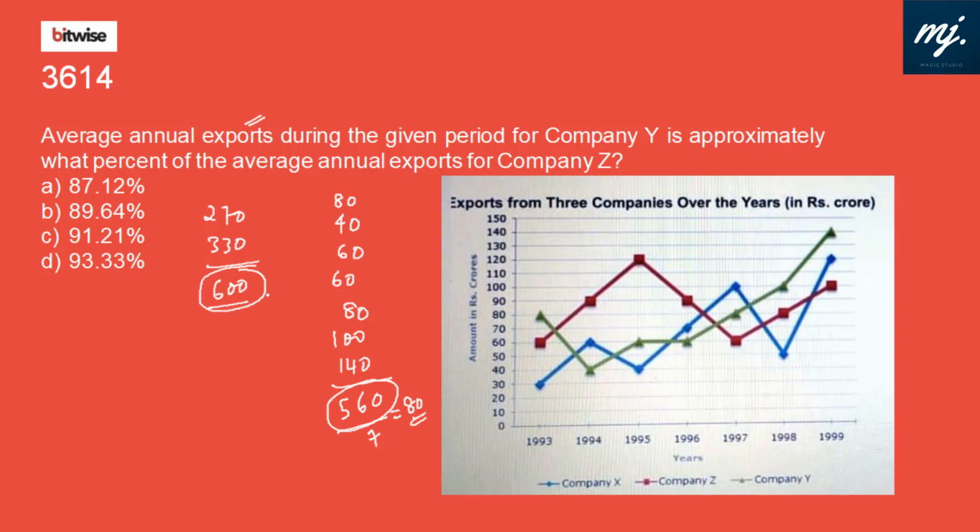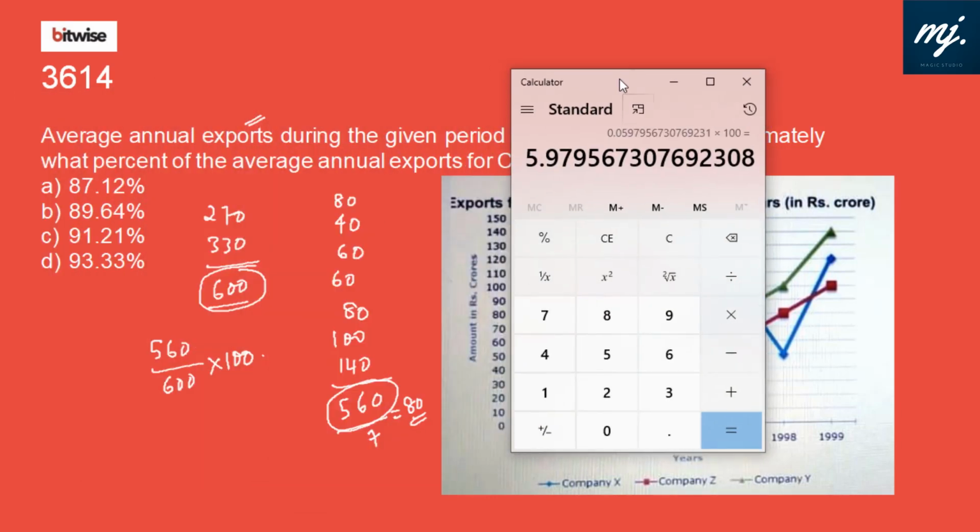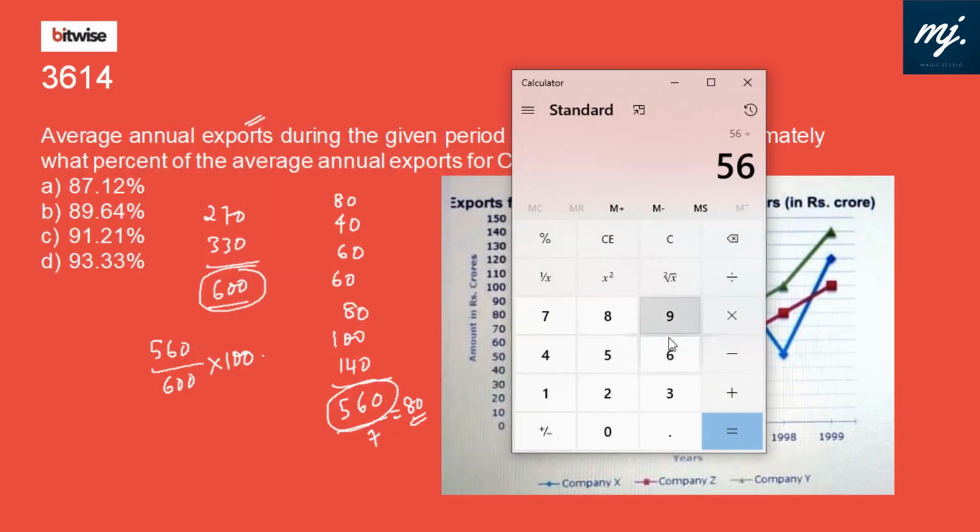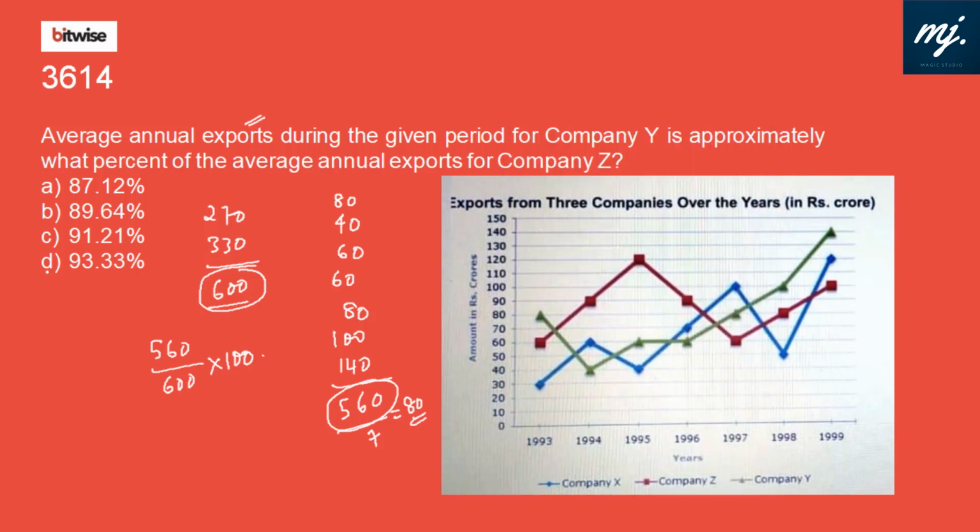No need to divide it by 7 and get into different decimal points or something like that. So how much is 560 of 600? That is 560 divided by 600 into 100. That is what we are looking out for. So 560 of 600, 56 divided by 60 will give the percentage. That is 93.33%. Option D fits in.